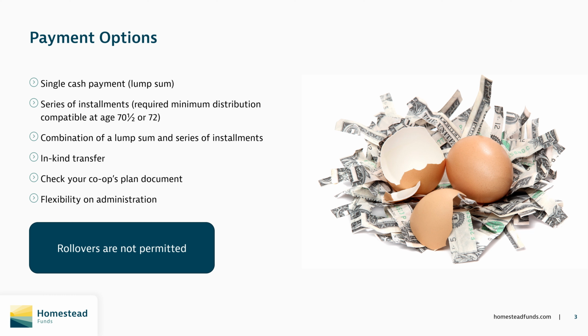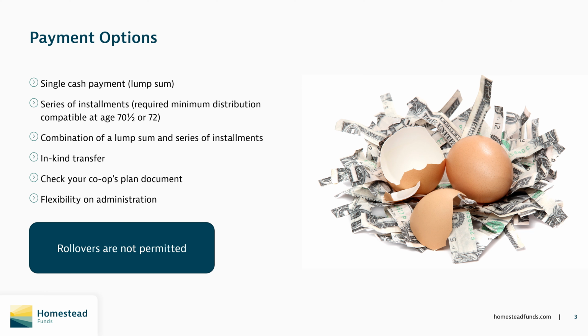Installment payments over a period of time, as long as distributions meet the IRS rules for required minimum distributions for tax-deferred accounts. These mandatory distributions must begin at either 70 and a half or age 72 based on the provisions in your plan document. It's important to note that if your plan document is dated 2019 or earlier, your participants will be required to comply with the age 70 and a half rule. To take advantage of the age 72 provision, you would need to readopt your plan. The Deferred Compensation Program Team can help you readopt your plan, as this is a very simple task.